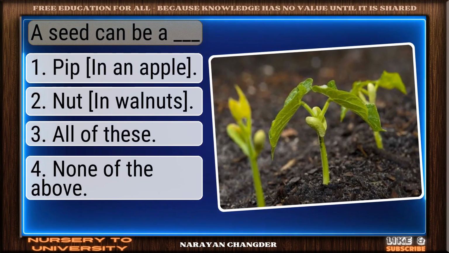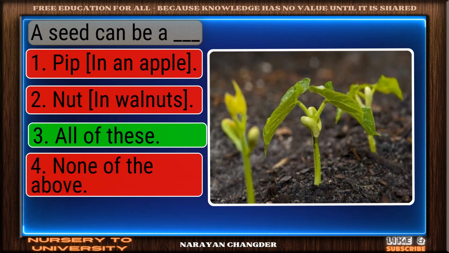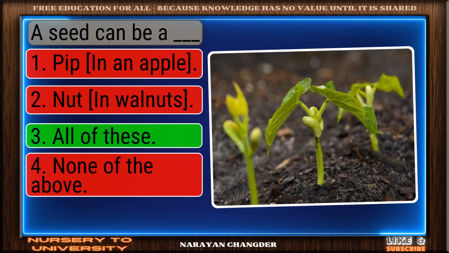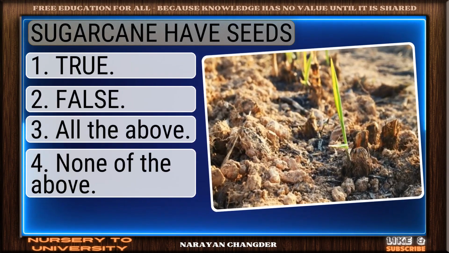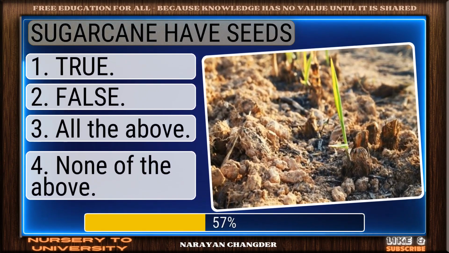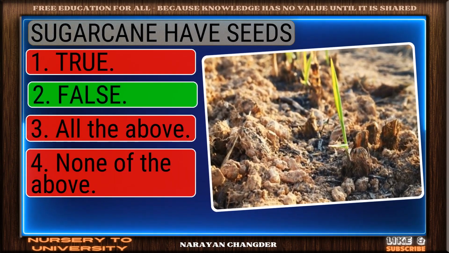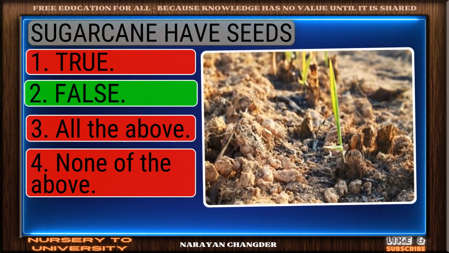Question number 282. A seed can be a dash. Good job. Your answer, all of these, works well here. Question number 283. Sugarcane has seeds. Excellent choice. False is the right answer.